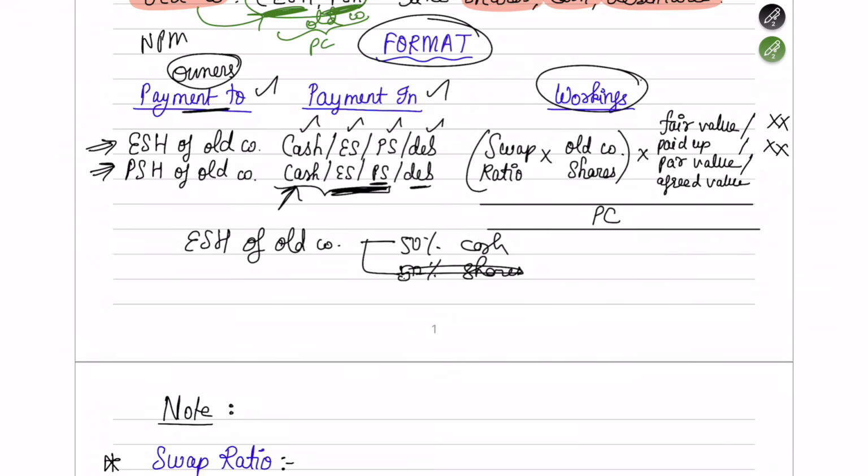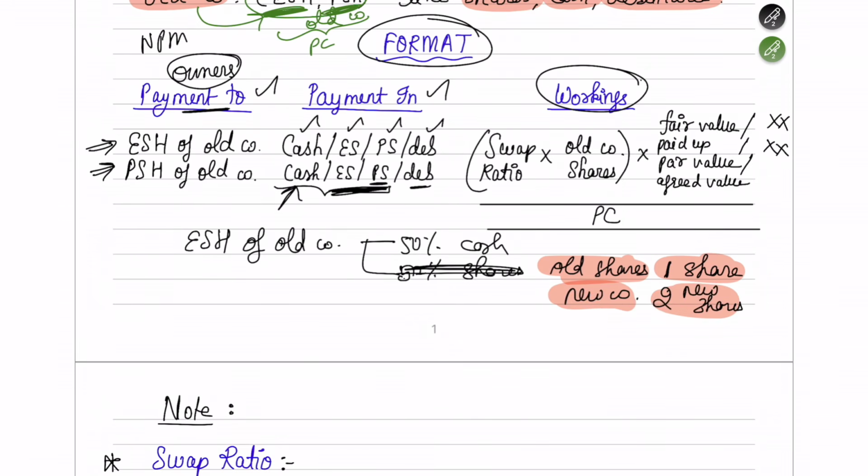Or, if not like this, what they will tell you is that if the old shareholders had one share in the company, one old share, they will issue two new shares against it. Two new shares of the new company they are going to issue. What they'll tell you is that if you have one share in the old company, you will get two new shares in the new company. In exchange for that one old share of the old company, you will get two new shares of the new company. So that ratio, the swap ratio, they can give you.